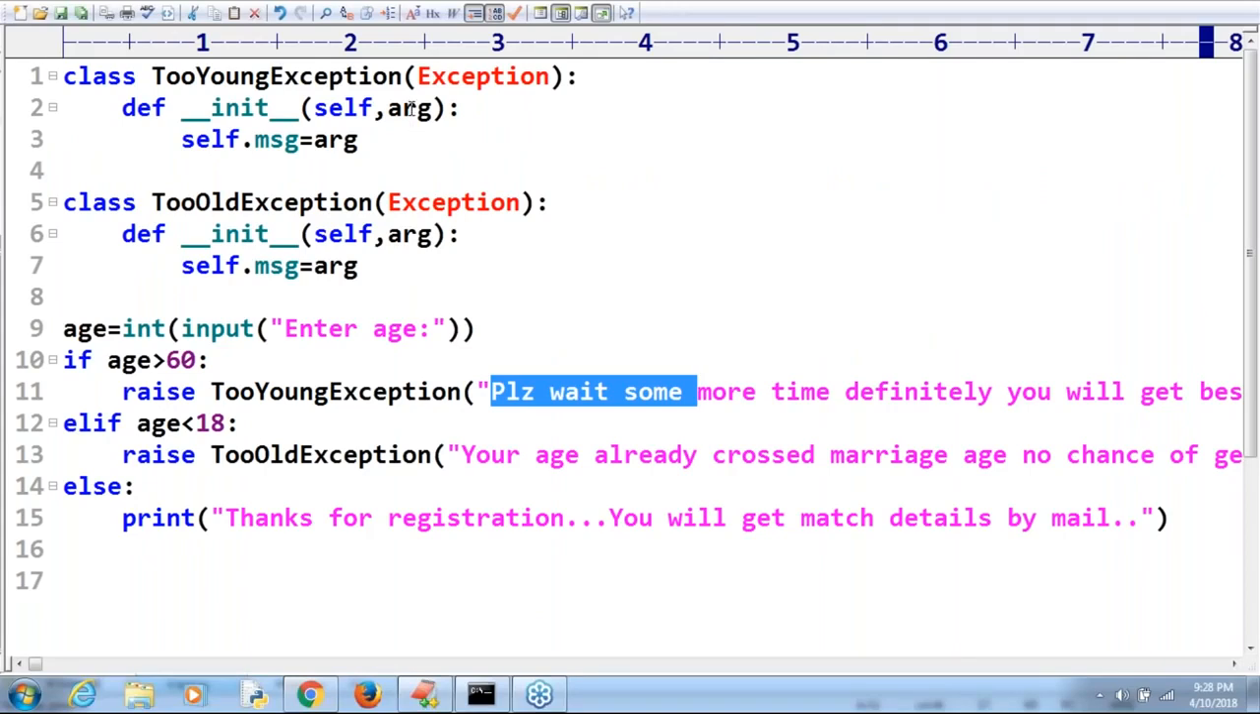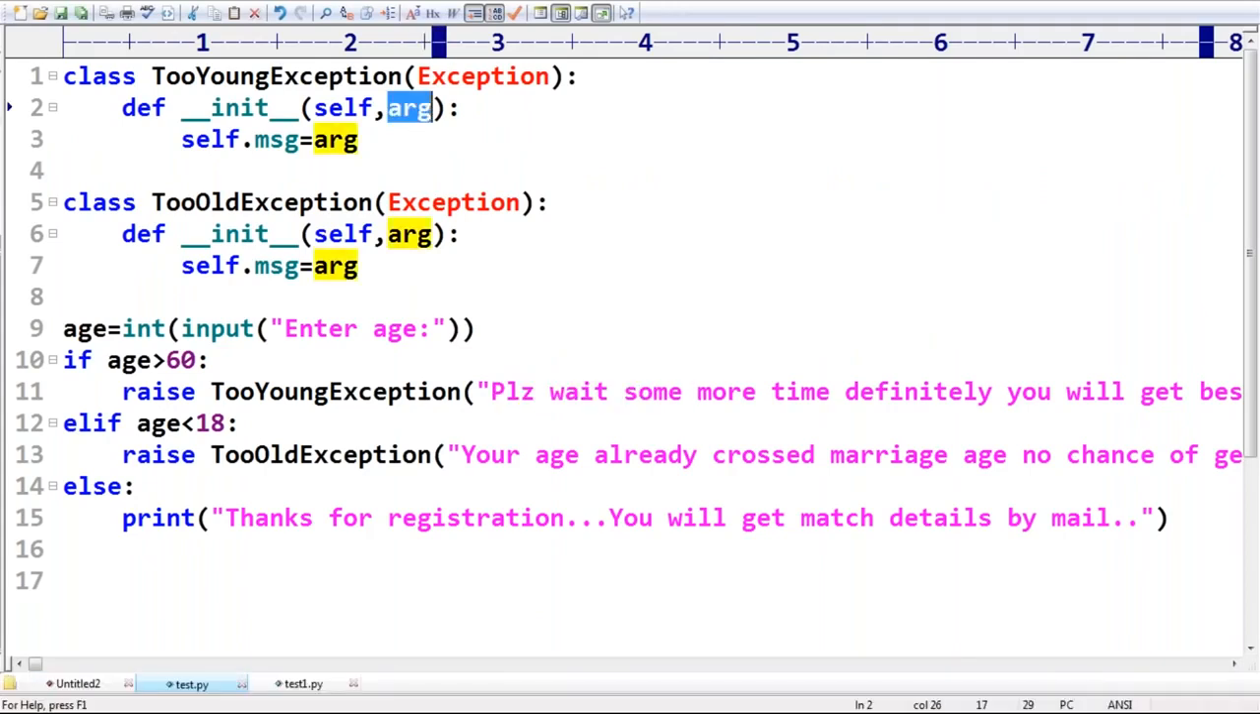Sir, here arg, should the name be arg or can I use any other name? Any other name you can use, no problem at all. Next, message, can I use any name or is it fixed? Msg is the fixed predefined variable. Have you observed? Self is always a predefined variable. Next, this is always predefined. You can't change it. Only arg you can change. That's all. So these are the various things you people should be aware of, sir.